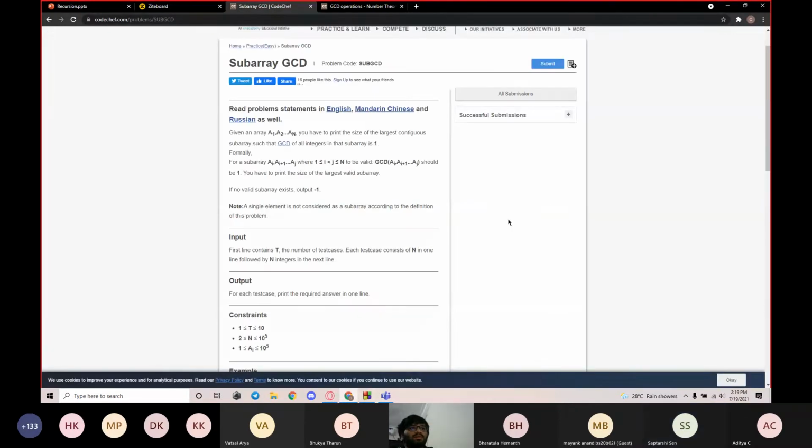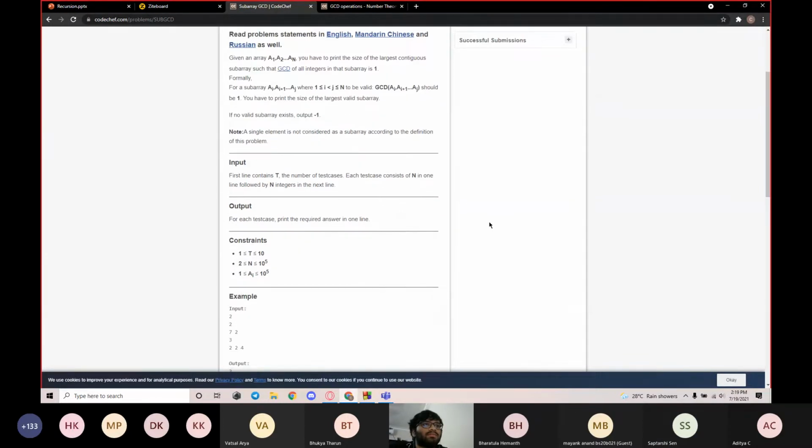I'll just wait for a minute so we can get used to the question. In essence, we're just calculating the largest subarray which will have the GCD of all elements equal to 1, if we are given an array of n values.